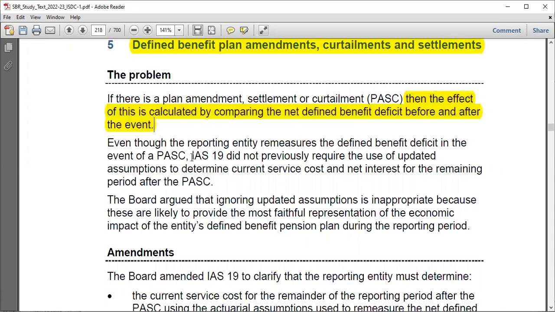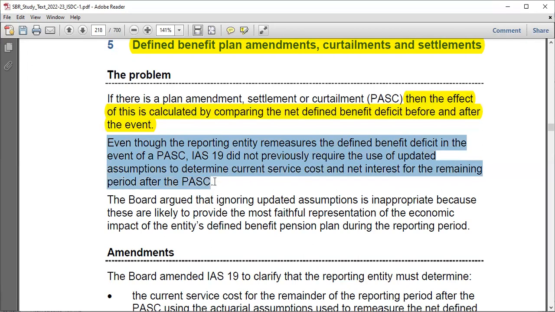But even though the reporting entity remeasures the defined benefit deficit in the event of this situation, maybe you have amended something and you have compared the defined benefit deficit, IAS 19 did not previously require the use of the updated assumptions to determine the current service cost and net interest for the remaining period after this one. Initially, it did not require that. And so the board argued that ignoring those assumptions is inappropriate because these are likely to provide the most faithful presentation of the economic impact.